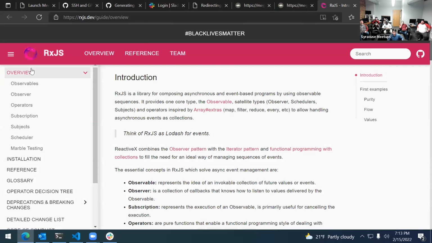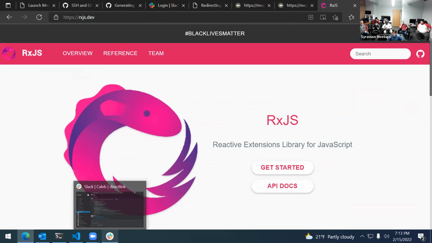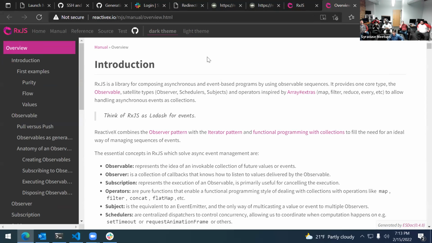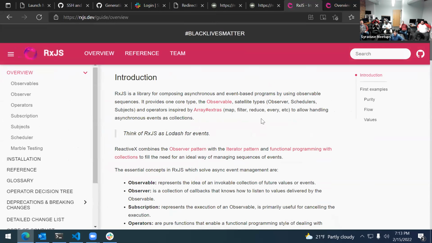So this is the RxJS dev website. You can go to the homepage to see what it is: Reactive Extensions Library for JavaScript. The other link that I have in here is a tutorial from ReactiveX. ReactiveX is essentially the umbrella parent for any reactive library in all the other languages. So if there's another language that implements this, it falls under this ReactiveX umbrella. They do say here, get started: RxJS is a library for composing asynchronous and event-based programs by using observable sequences. And then they have a little thing here that says, think of RxJS as Lodash for events.